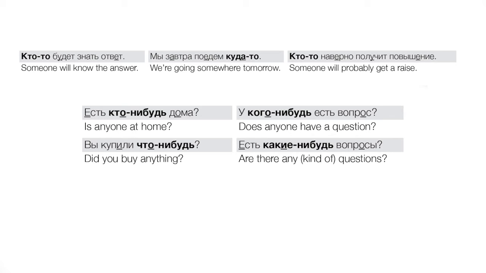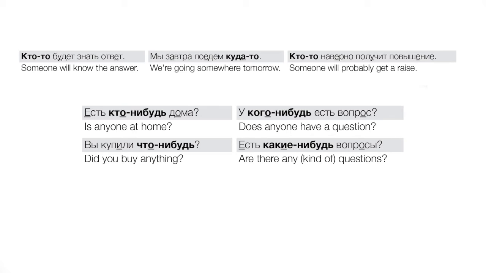Okay, so we get this more open-ended, indefinite. For example, есть кто-нибудь дома? Or simply кто-нибудь дома? Or у кого-нибудь есть вопрос, right? Does anyone have a question? Well, we don't know. That's why we're asking, right? Does anyone in the room have a question? And so we use не будь. We don't know if there's a person or not with a question.